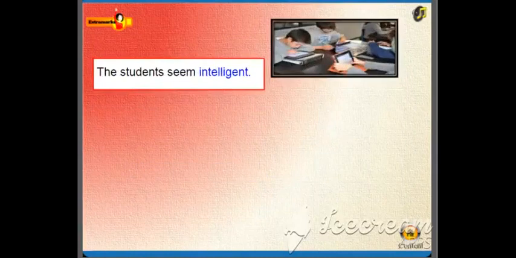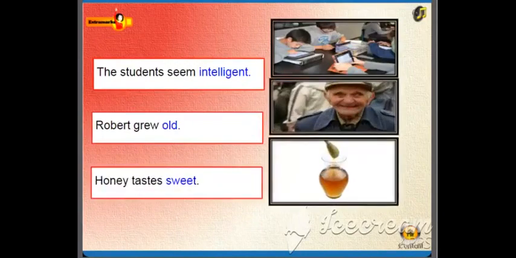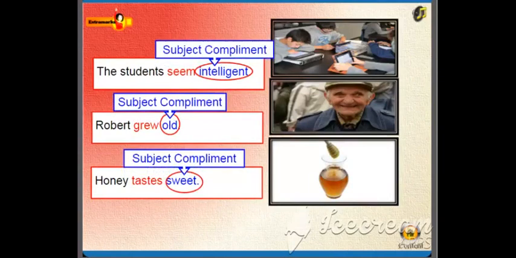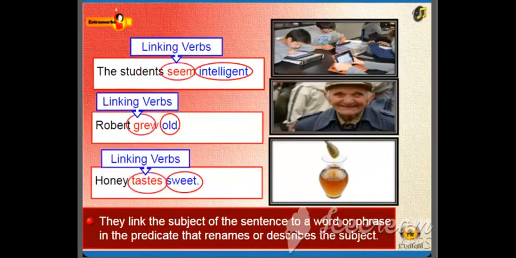Now, look at the given sentences. The students seem intelligent. Robert grew old. Honey tastes sweet. As you have already observed, the words that follow the verbs in these sentences are complements. They describe an attribute of the subject, so they are called subject complements. Now, look at the verbs in these sentences. They link the subject of the sentence to a word or phrase in the predicate that renames or describes the subject. Such kinds of verbs are called linking verbs. The term linking verb applies to all verbs completed by a subject complement.